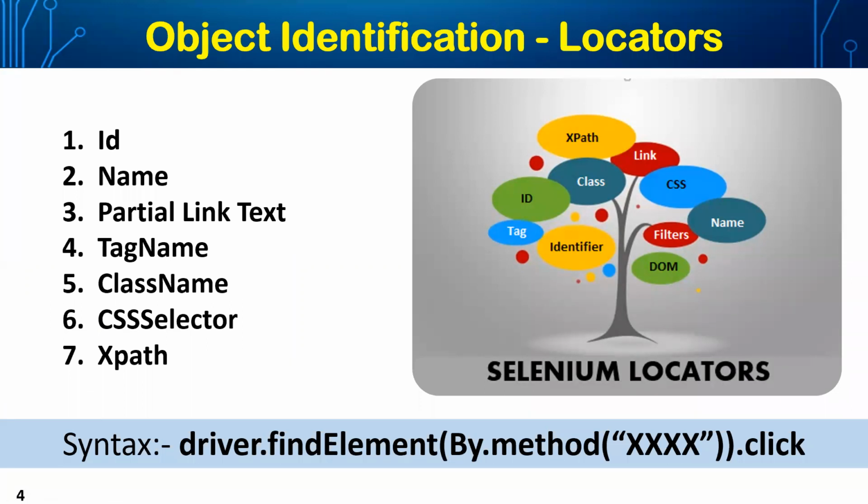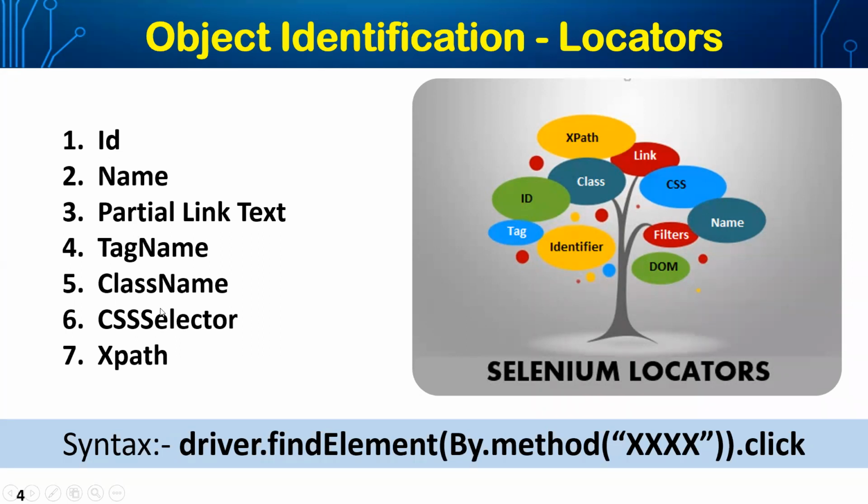And what you wanted to do, you want to perform any action on it? Yes, I want to click on it. You can mention .click. No, I don't want to click. I want to take the text out of it, so you can use .getText or something. So you just learn only till here. Don't learn after; we will learn in the next few minutes what happens after the dot. You need to learn only from here: By dot. When I say By dot, these are all the methods. ID is a method, name is a method, partial link, like that.